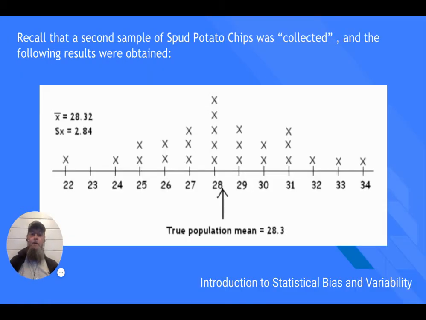All right. So recall the second sample we collected of those potato chips, and the following results were obtained. Here's the second set. Now, the first set was all below 28. Now, this set, if you look at x bar, which is the mean of all of the bags we've collected, it's actually right at the true population mean. But I want you to notice how spread out it is. That comes into play. This is kind of important.